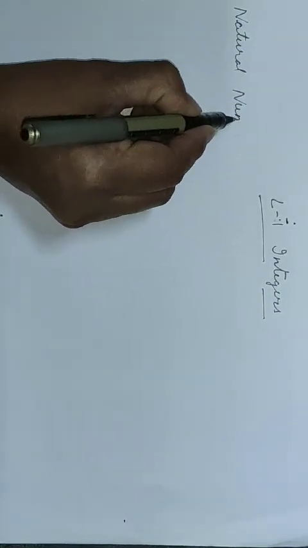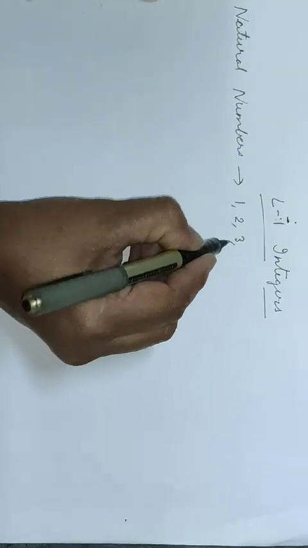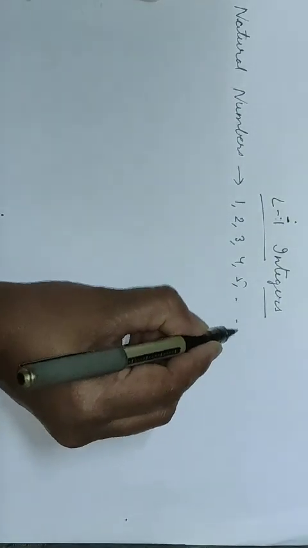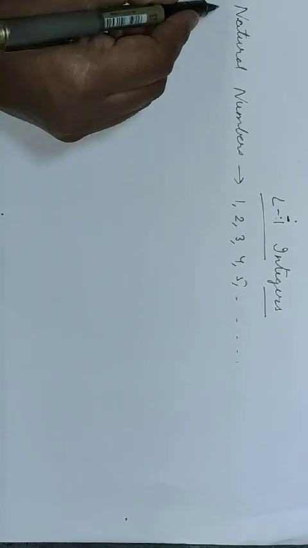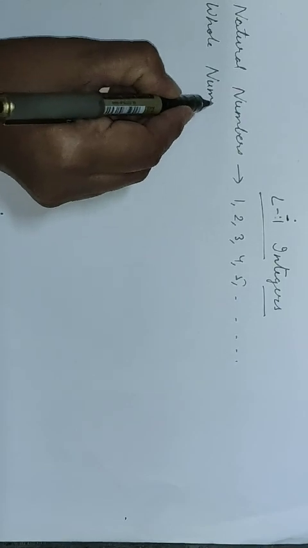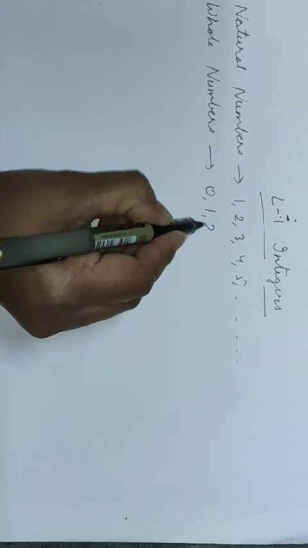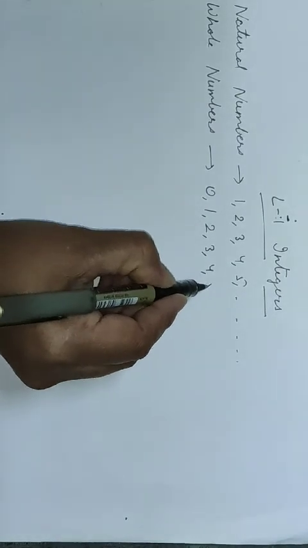Natural numbers. So, what are natural numbers? Starting with number 1, 2, 3, 4, 5, up to infinity. These all numbers are called collectively natural numbers. Then, we are going one more step further, whole numbers. Whole numbers start with 0, 1, 2, 3, 4, 5 and so on. So these are called whole numbers.